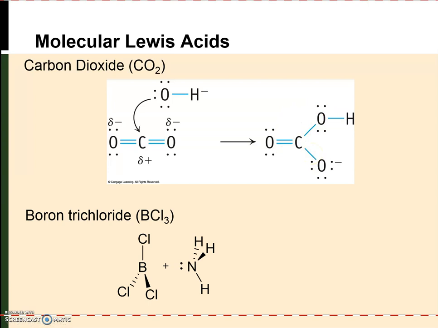And then the last class of molecular Lewis acids is boron trichloride. In this case, the boron in the boron trichloride is electron deficient, and so it can accept a pair of electrons from ammonia, for example, and this is going to go on to form a borane ammonia complex. So we formed a new neutral species from two neutral species through this Lewis acid base reaction.